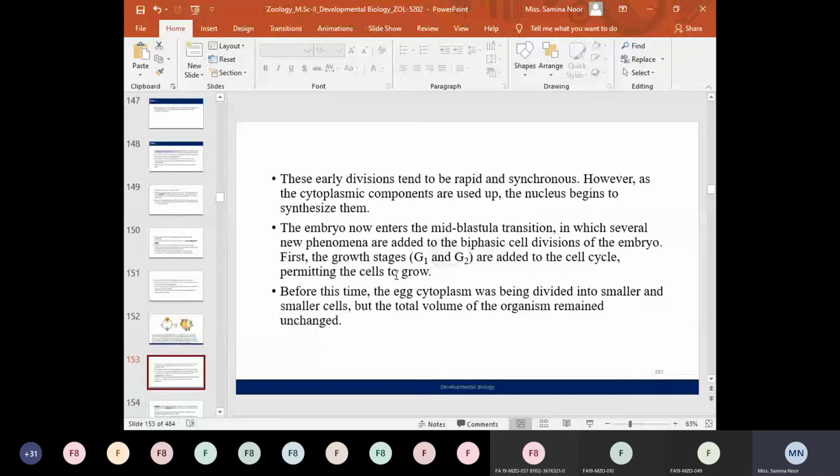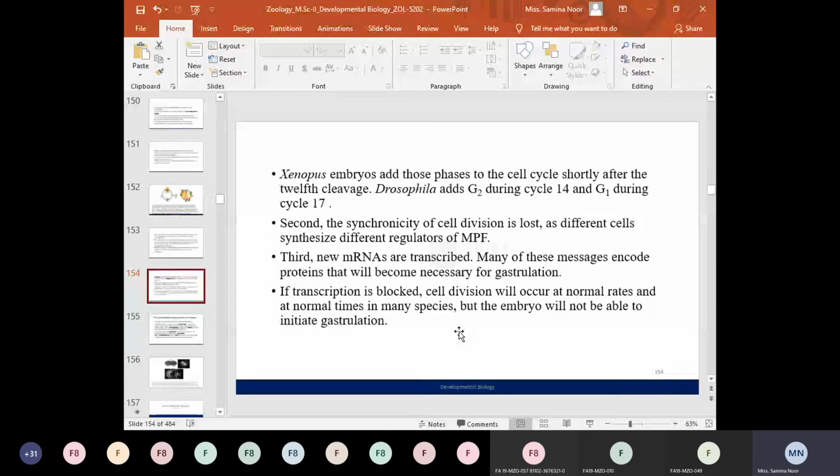Several new phenomena are added at the mid-blastula transition. Such phenomena are the addition of the remaining phases of the cell cycle, such as the gap phases: the G1 and the G2 phases are added to the cell cycle. Once these phases are added, they allow the cells to grow in size. Before this transition, the cell was being divided into smaller and smaller cells, but the total volume of the organism remained unchanged before the addition of the G1 and the G2 phases.